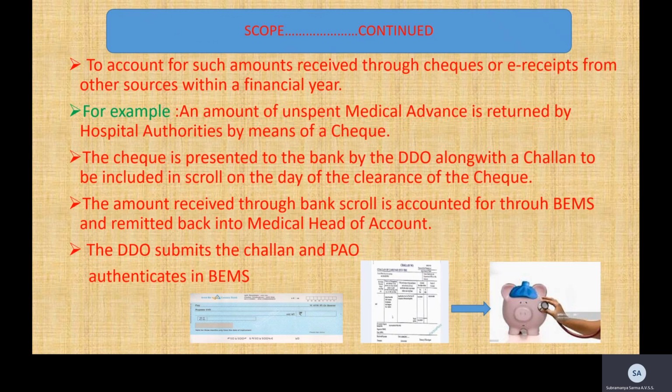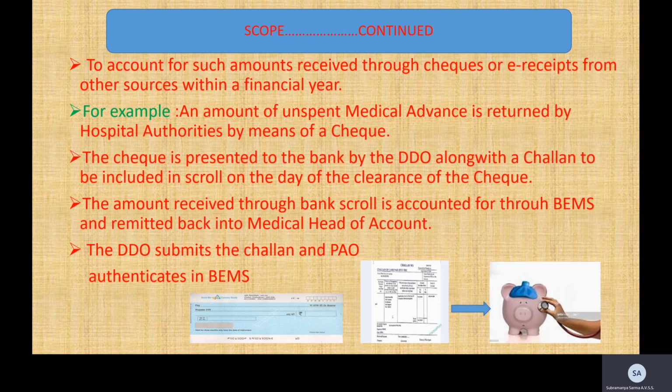Continuing with the scope. Apart from budget allocated by the headquarters office, there are certain instances where certain amounts are received from other sources in the form of a check or e-receipts.